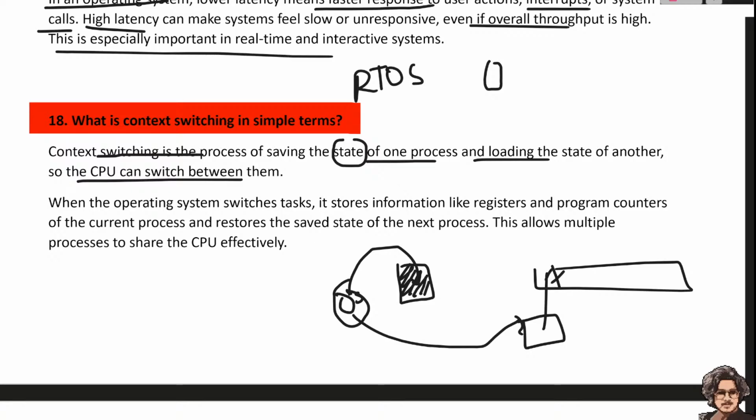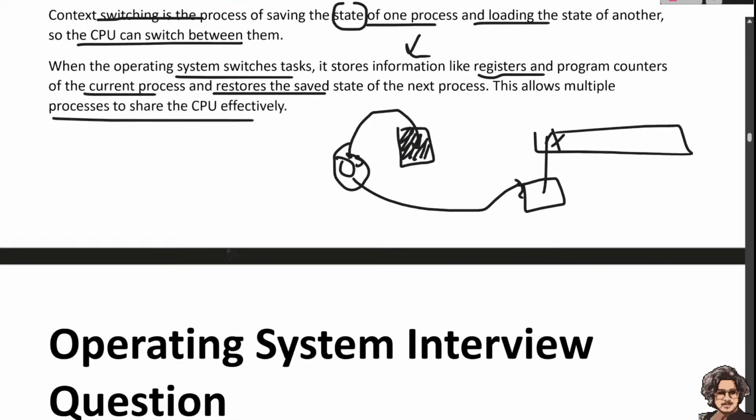So when the operating system switches tasks, it stores the information like the register and program counter of the current process, and restores the saved state for the next process. This allows multiple processes to share the CPU efficiently.